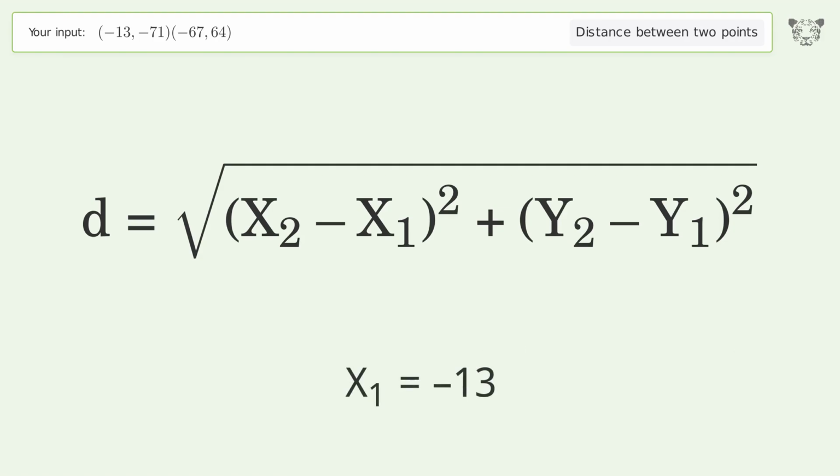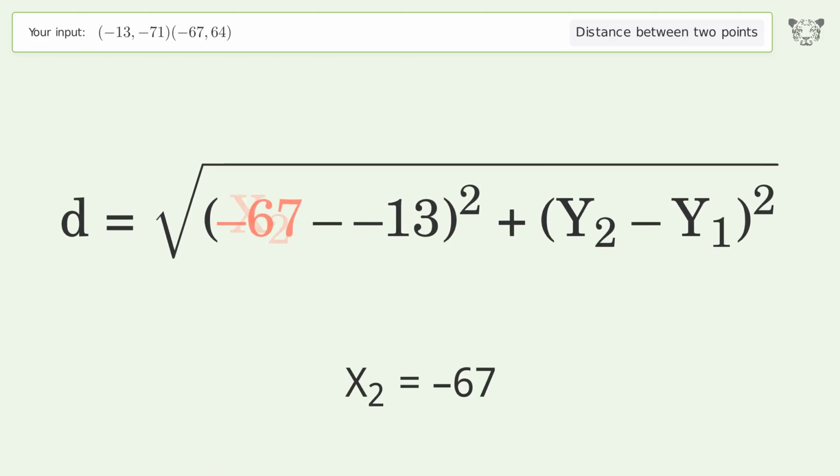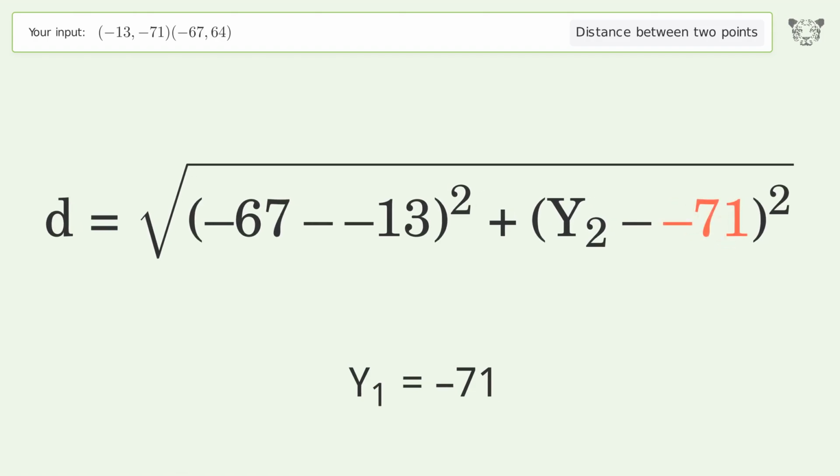x1 equals -13. x2 equals -67. y1 equals -71. y2 equals 64.